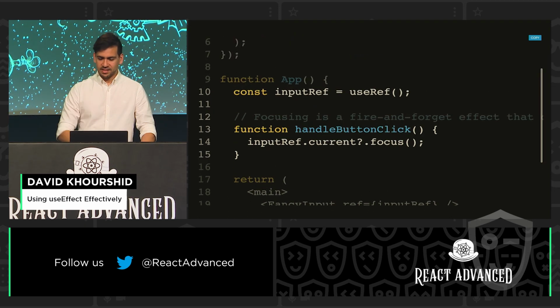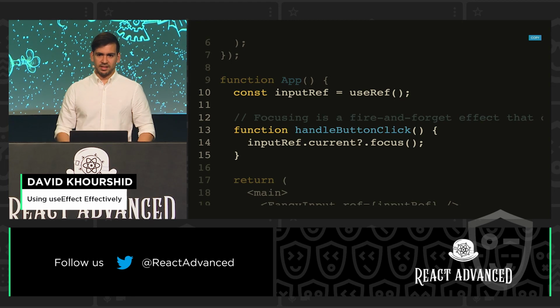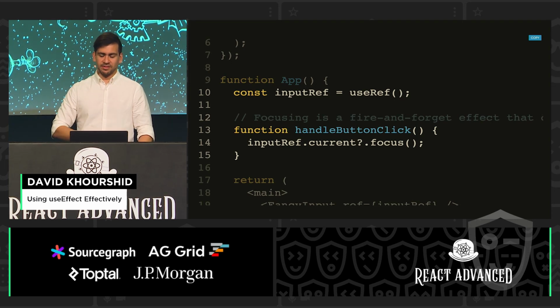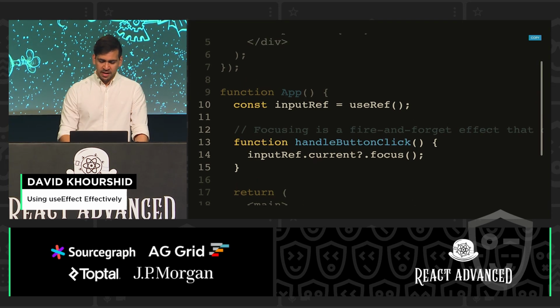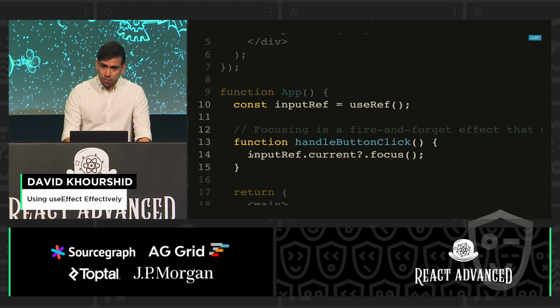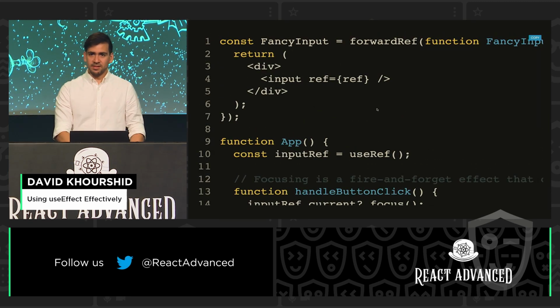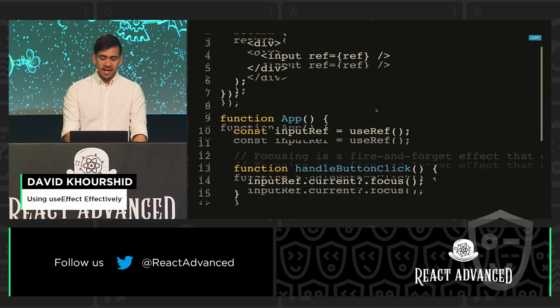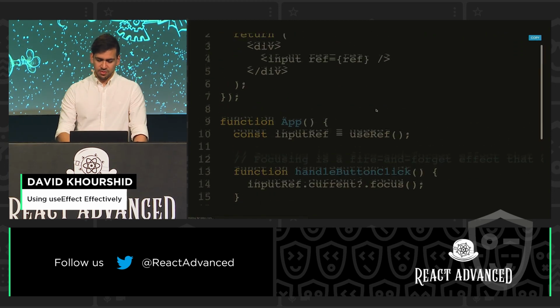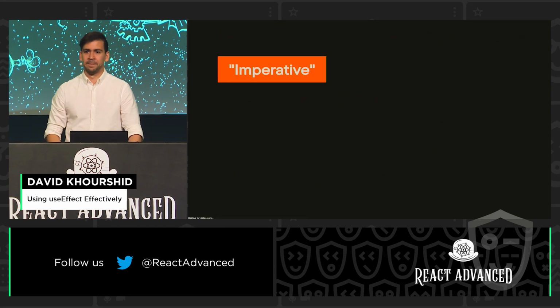I didn't put it in the slides because I don't want people screenshotting it and being like, this guy's recommending useImperativeHandle. That's too spicy for this talk. But anyway, check it out. We are doing the side effect directly inside of the event handler. And so the result is we have a very clean component. We have no useEffects in sight. And this is just extremely, extremely simple.